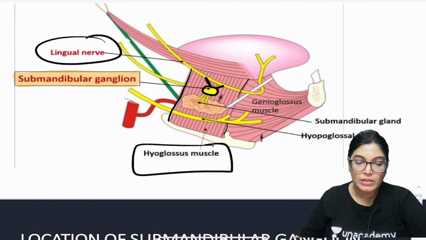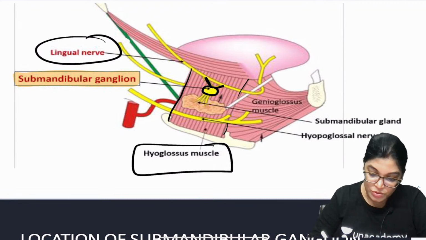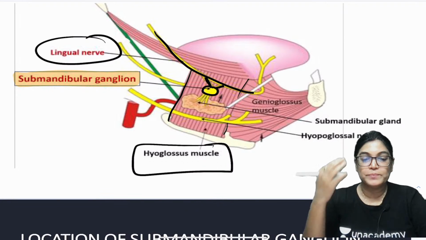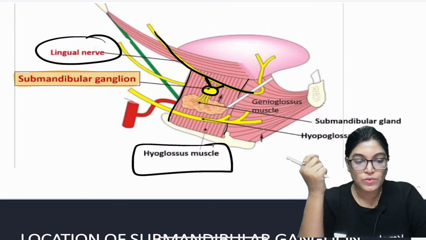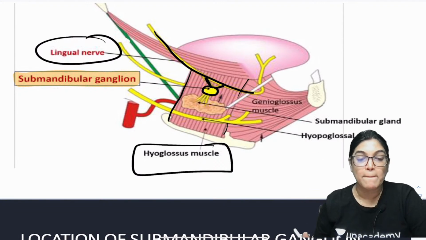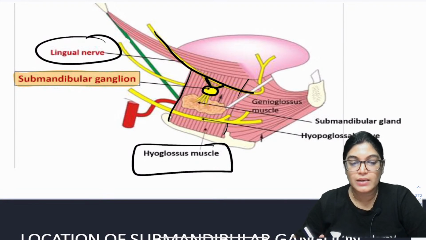So if you talk about the relation, above lies the lingual nerve. Above which nerve is lying here? The lingual nerve. Medially, which muscle is it residing on? That is the hyoglossus muscle, so medially it is the hyoglossus muscle.